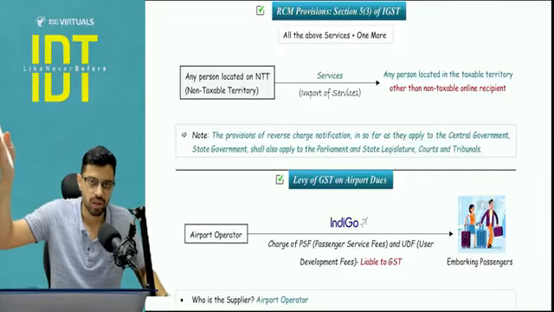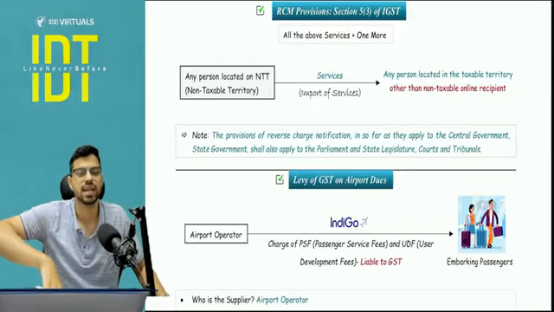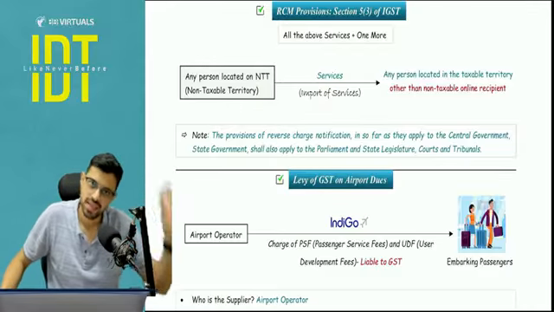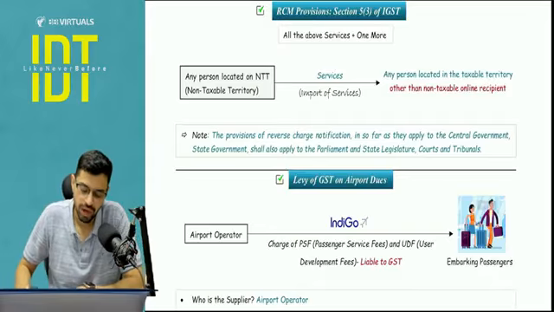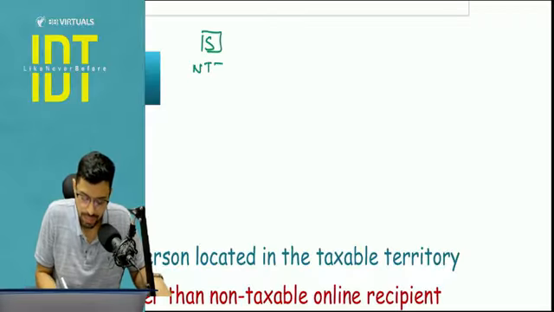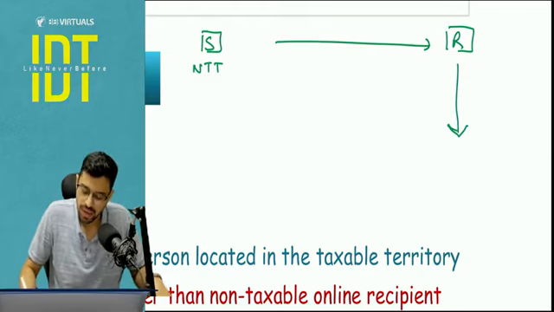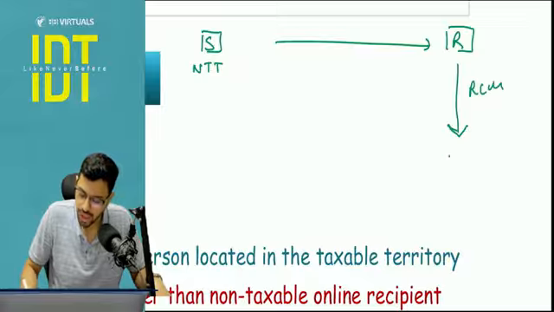Now whatever entries we covered above, that is already in IGST as well, because if the nature is inter-state, then IGST will also be under RCM. But there is one more entry we need to analyze, that is import of service. Now here you just have to understand this: the supplier is in non-taxable territory, the recipient is in taxable territory, and it's an import of service. In this case the RCM will apply, because we cannot expect this outside guy to pay GST in India, so the recipient will pay tax to the government under the reverse charge mechanism. Under the reverse charge mechanism, the tax payment will be made.